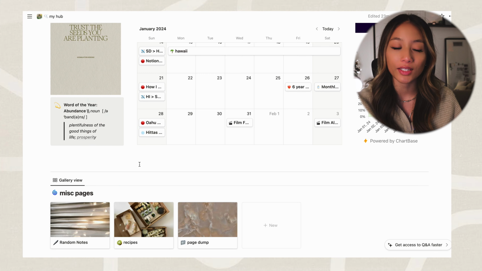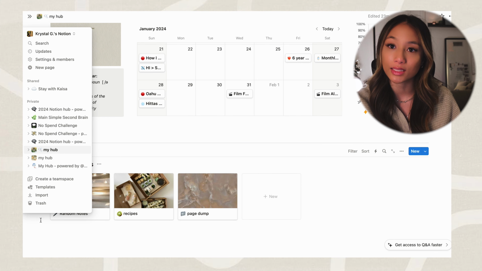For me personally, if I have to click around too much, I get overwhelmed. I just need everything at the tip of my fingers, and then maybe once a month I go into those specific pages and do more of that deep planning. After the productivity area, we scroll down into miscellaneous pages.